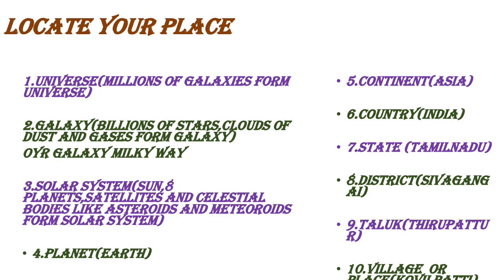The head of the solar system is the sun. 8 planets, satellites, celestial bodies like asteroids, meteoroids and comets form the solar system. What is meant by galaxy, and which galaxy are we living in? Galaxy means billions of stars, clouds of dust and gases. Our galaxy is Milky Way. And what is meant by universe? Millions of galaxies form the universe.